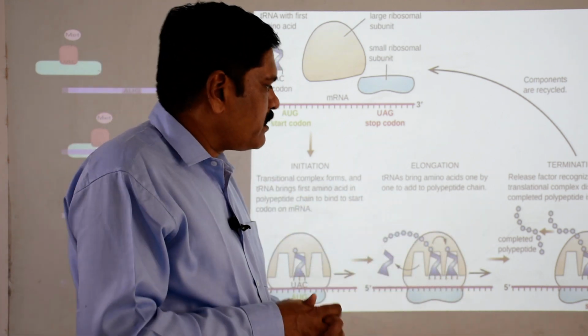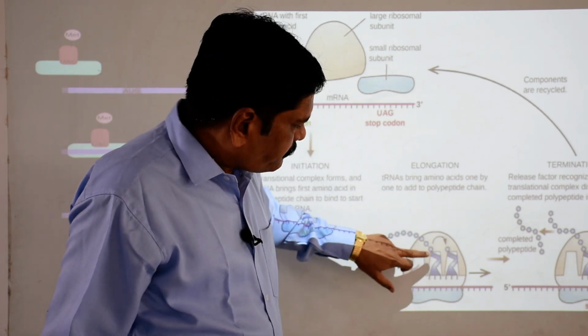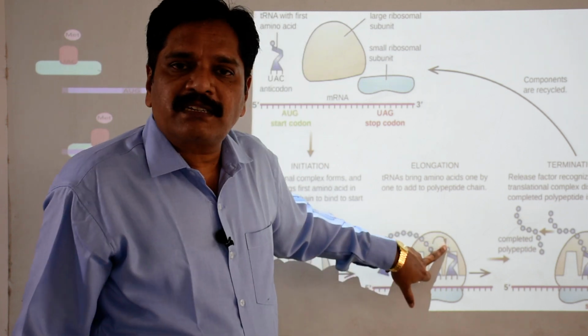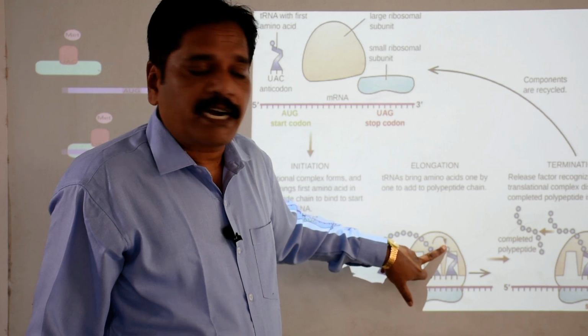Okay. Now what happens? By the formation of this peptide bond, the first amino acid will be shifted onto this second amino acid, clear.